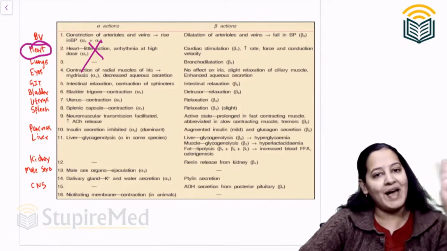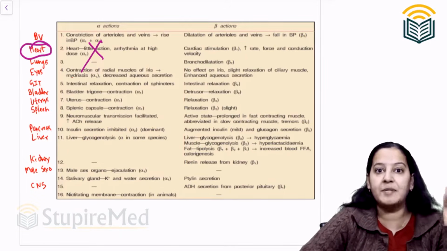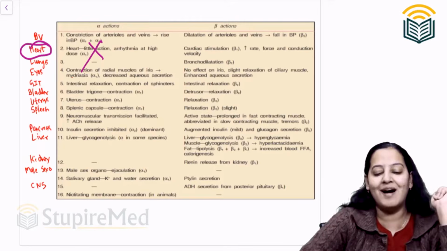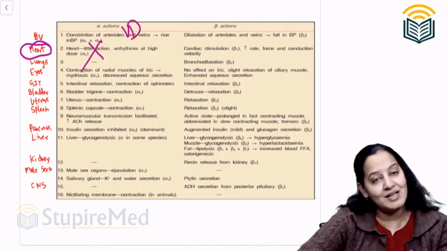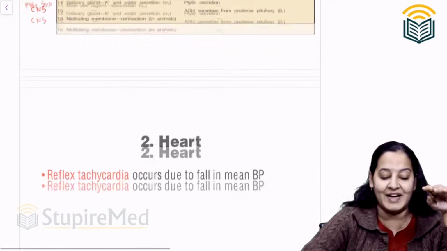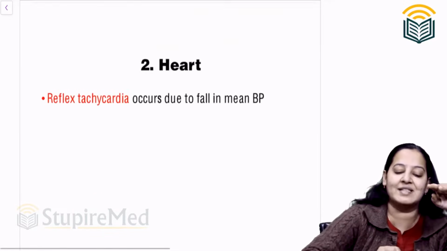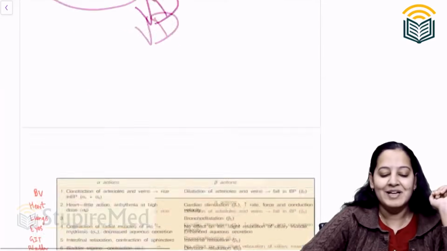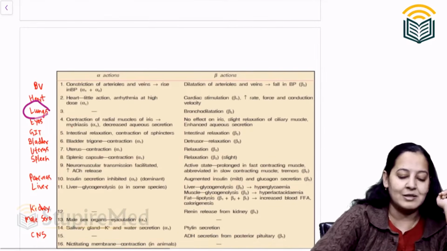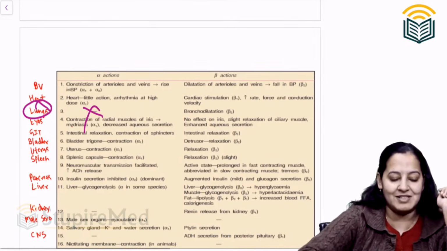So directly there is no action of alpha blocker on heart because alpha receptors are itself absent. But because alpha blockers are causing vasodilatation, there is reflex tachycardia, not direct, but indirect tachycardia because of vasodilatation caused by alpha blocker. So that is on heart. Coming on lungs, no action on lungs because alpha receptors are present.